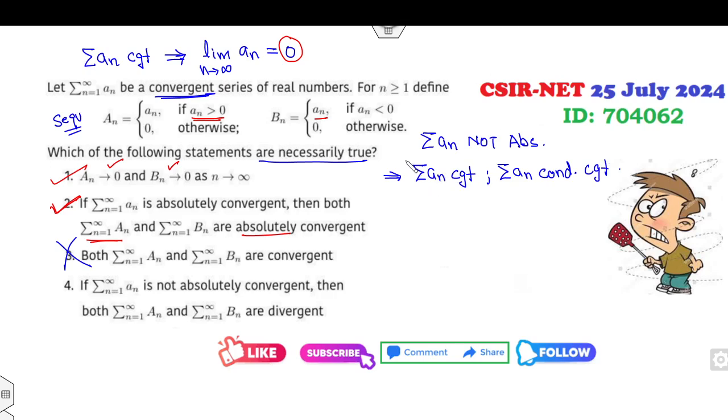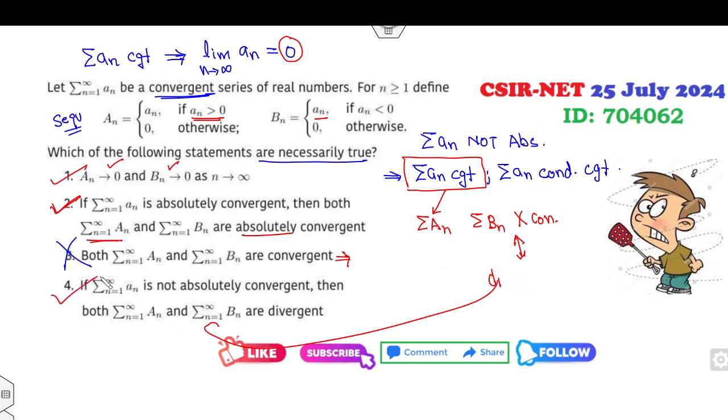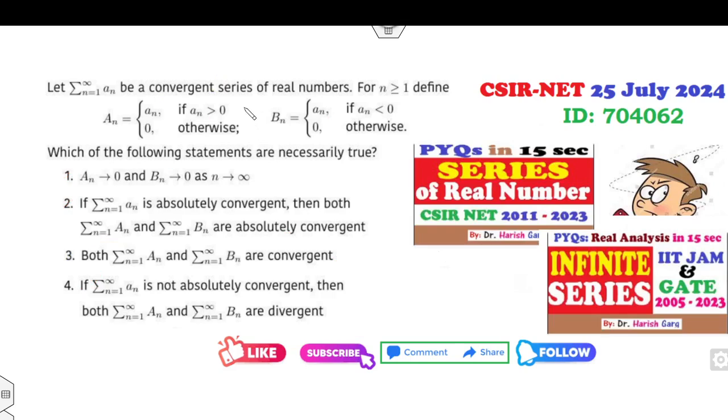Now, as it is given that series an is convergent, and we already proved in the third part, series an, series bn can never be convergent. What does it mean? That means they are my divergent series. Both are my divergent series. It can never be oscillating because it is already a conditional convergence. So the right answers are A, B, D are my correct answers. If you want to do more practice on these series, you have to watch these lectures of mine.